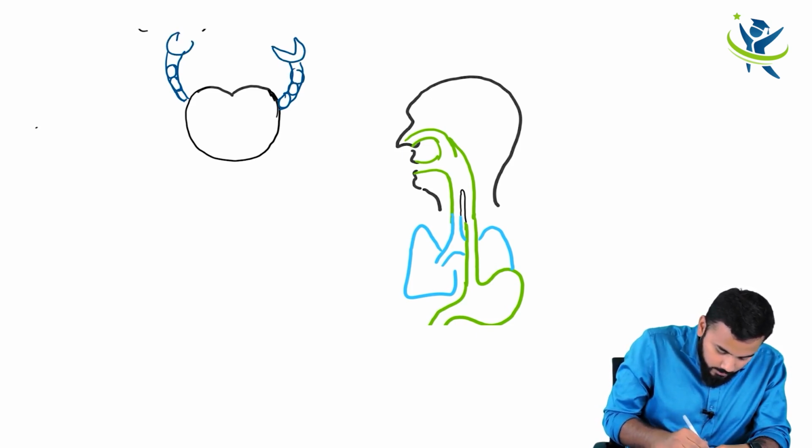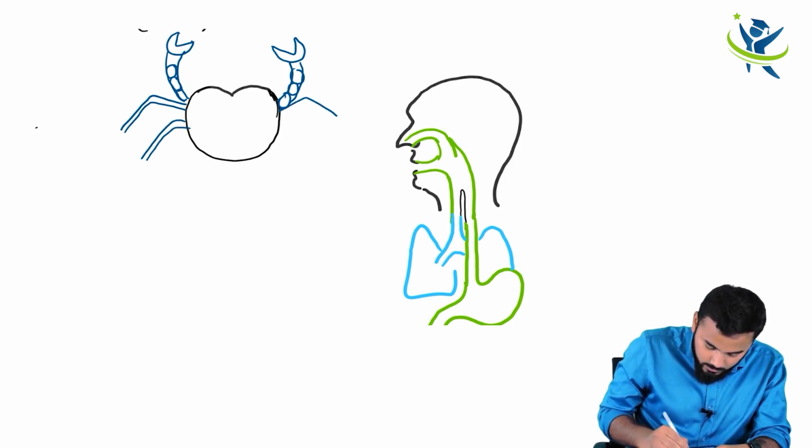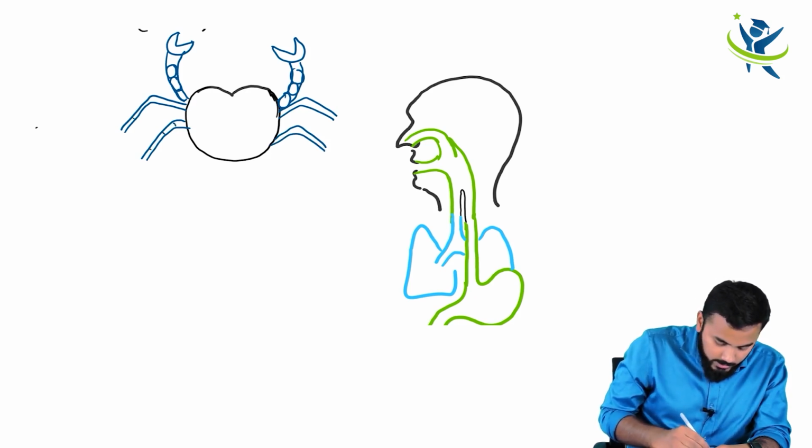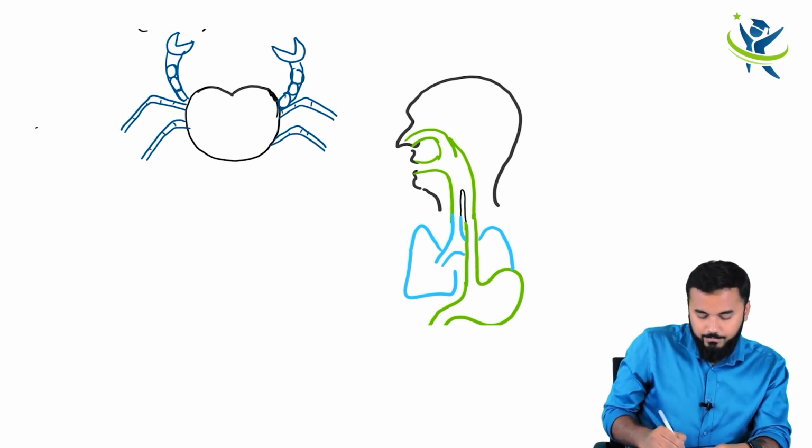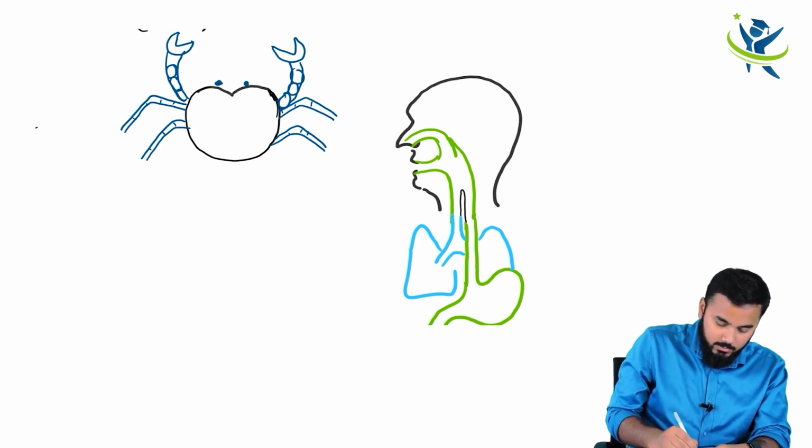I hope all of you know this small picture over here. So this would be your crab like this. I'm not going into much detail. I'm not a zoologist to draw all these things. But anyways, yes, this would be the crab. For example, let us say this is your crab.